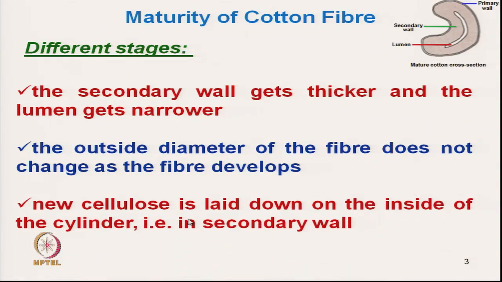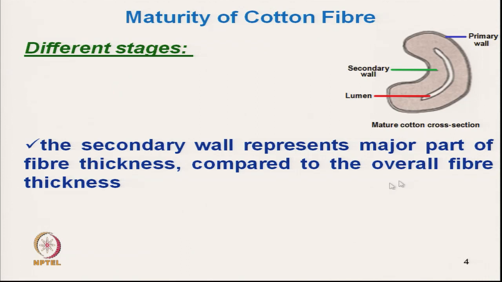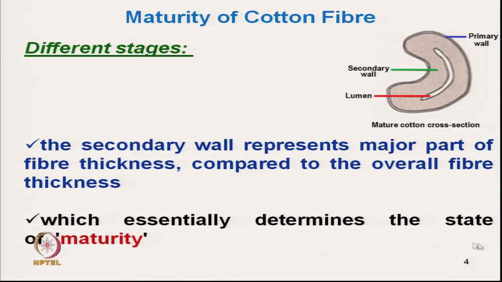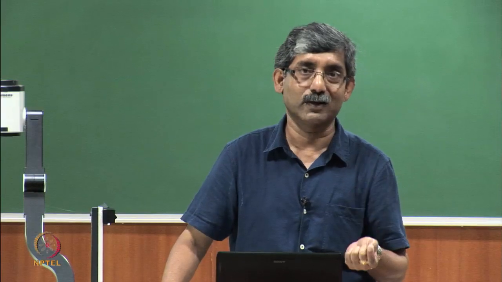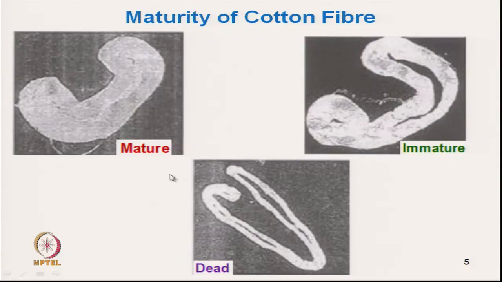New cellulose is laid down on the inside of the cylinder, that is the secondary wall. The secondary wall represents the major part of the fiber thickness compared to the overall fiber thickness. That actually shows the maturity, which essentially determines the state of maturity. So, if the growth of the secondary wall is not proper, then the fiber will be immature. If the growth is very good, then it will be mature.